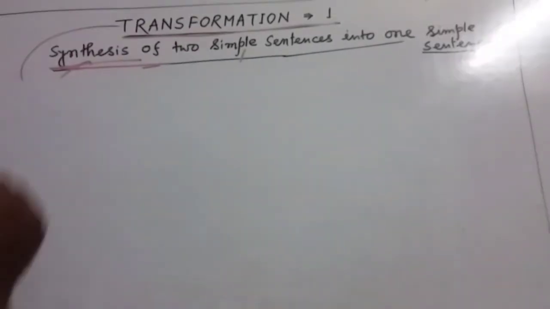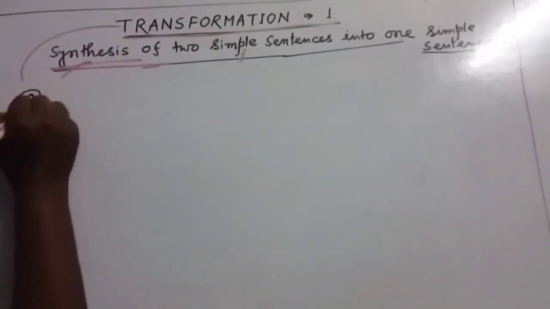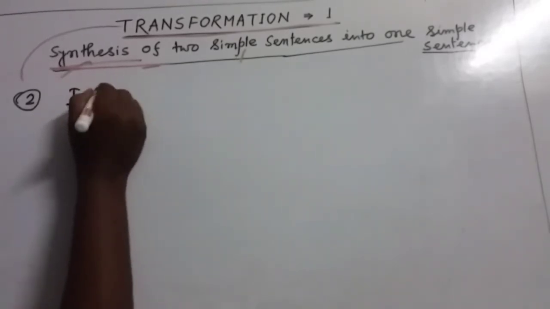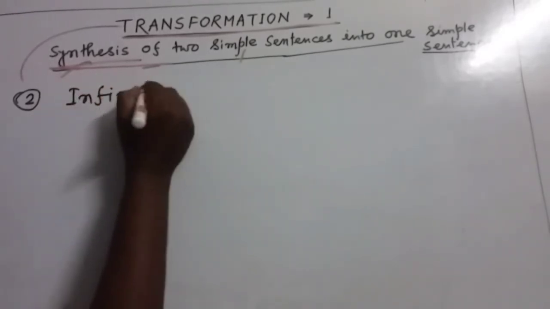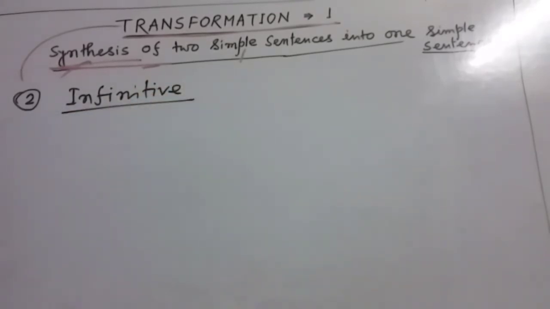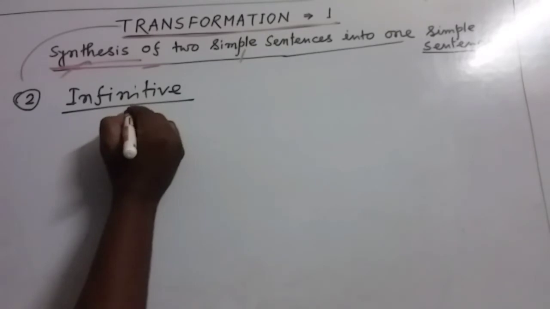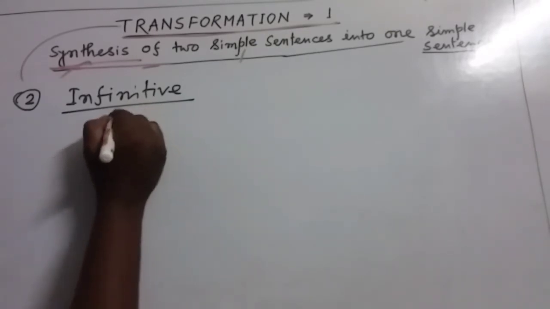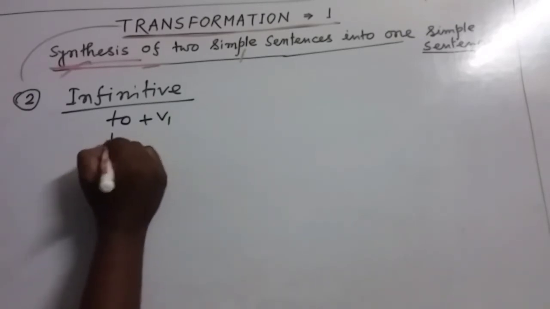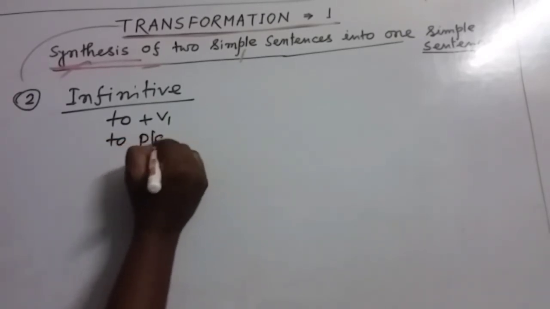My dear friends, this is the second procedure, by using infinitive. My dear friends, we can combine two simple sentences into one simple sentence by using infinitive. Now what is infinitive? Actually, infinitive means this structure: to, then V1, just like this one, to play.